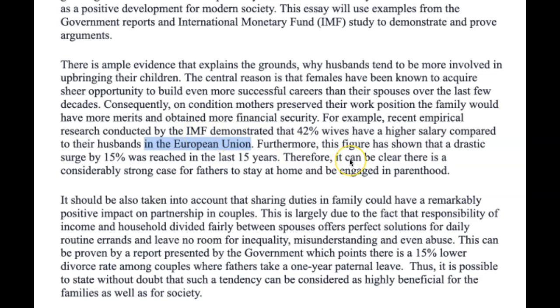Furthermore, this figure has shown that a drastic surge by 15% was reached in the last 15 years. A drastic surge in what? Income? In the amount of women earning more? A surge of 15% rise in the salary? I don't know. Maybe we wanted to say, furthermore, this figure has risen drastically, or has surged by 15%. I'm very unclear what that means.